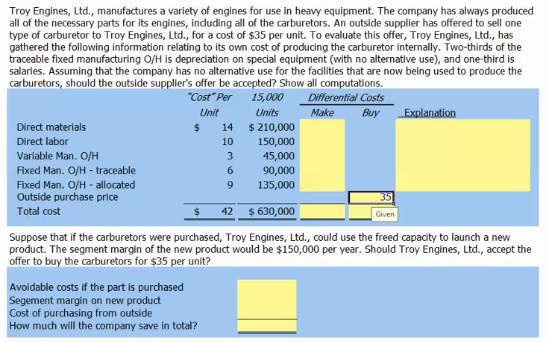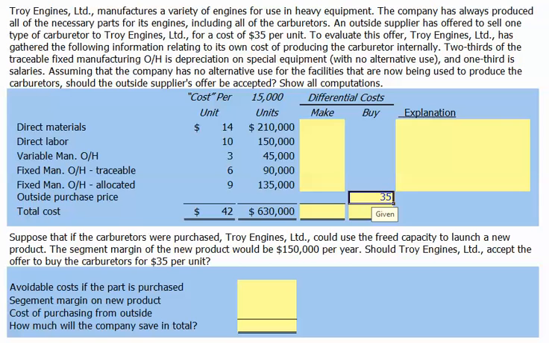When we first compare the cost to buy of $35 with the $42 cost per unit, our initial inclination suggests that it would be better to purchase the carburetors externally. But we need to perform a differential cost analysis. In other words, look at the cost that would change if we were to purchase the carburetors externally.